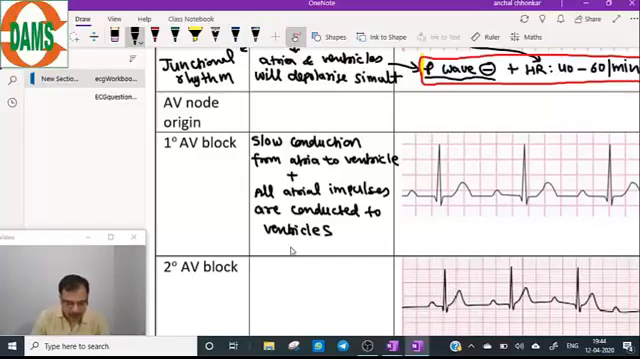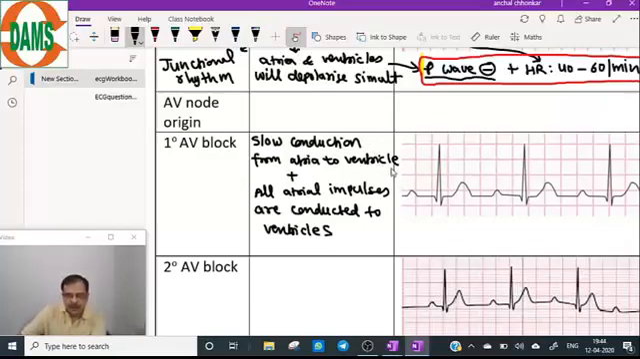What is the lead to focus on for sinus arrest? As I told you, lead 2 or V1. These are the two leads. For any arrhythmia, focus on these two leads. Now, the slow conduction from atria to ventricles. So let's see how it is translated into the ECG finding.